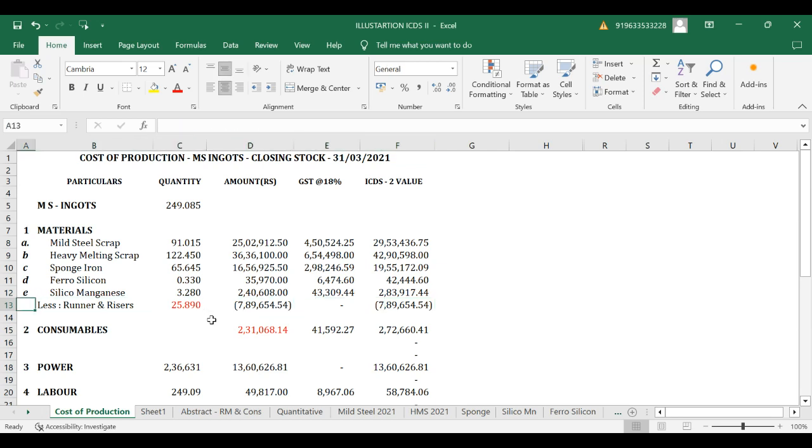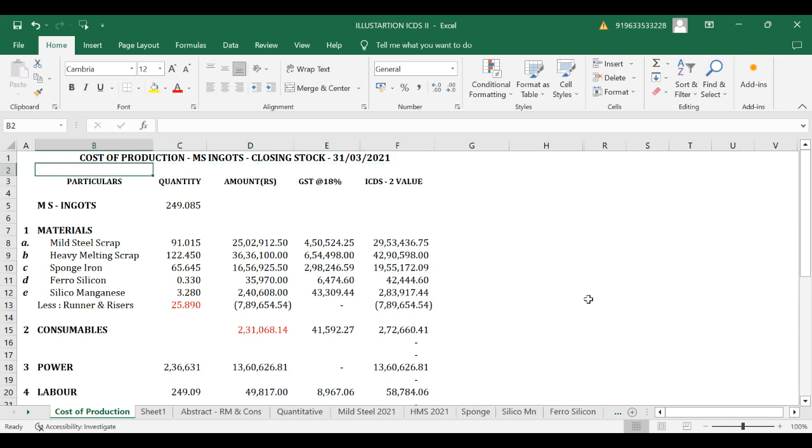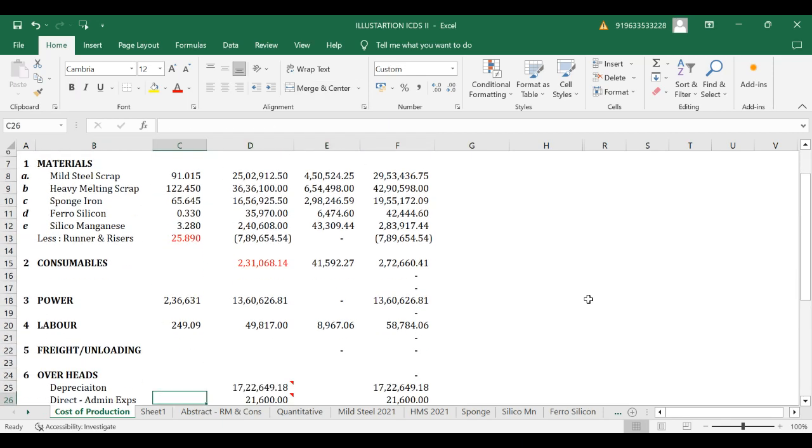Then apart from this material, there are various consumables. The same method is used as for materials. The amount which is in stock as closing for the specific raw consumable would be excluded. Calculated backwards, we will get the value for consumables. Same thing, per day units consumed: how many days of production is this value 249.085? You can evaluate on that basis.